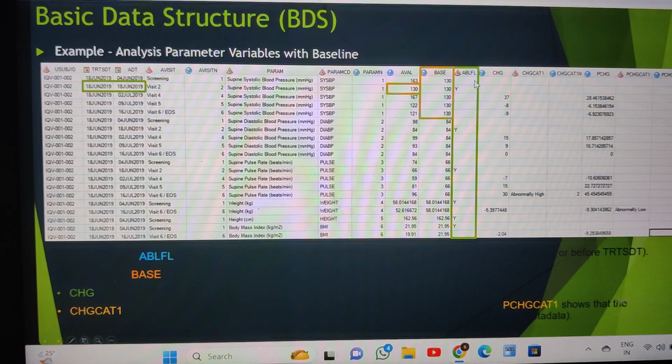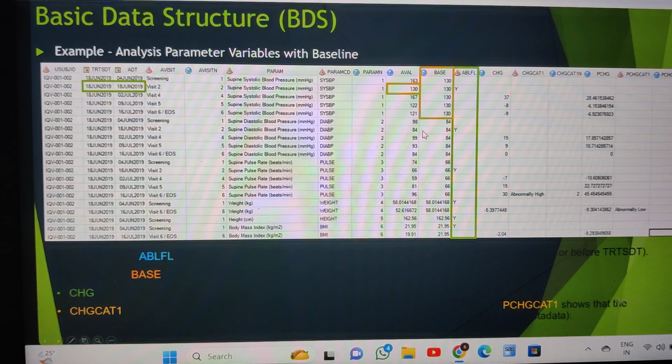So you are coming at it backwards. You say 130 minus 130 and so this is the baseline, but how can you say that? How can you find the 130? That's wrong. First you should derive the baseline flag ABLFL, latest non-missing value prior to the treatment. Then that value is your baseline value for that particular subject and test. Then based on that you can assign that value into the base.